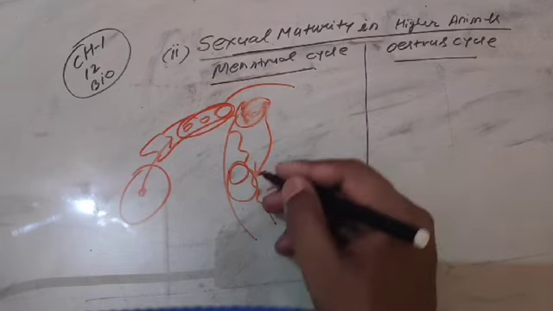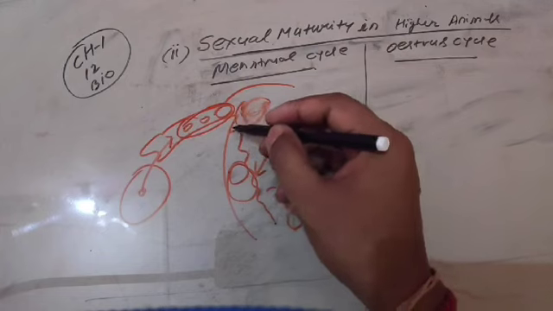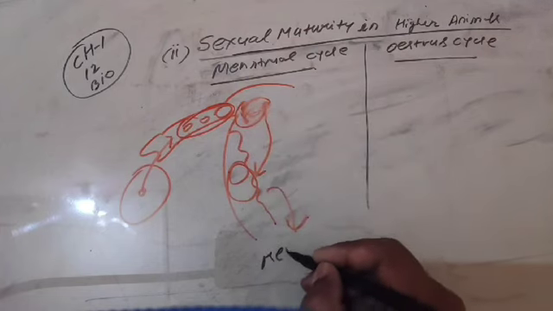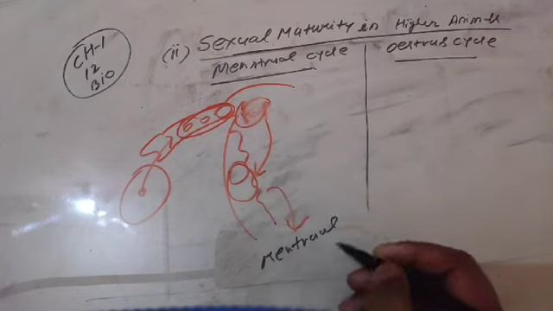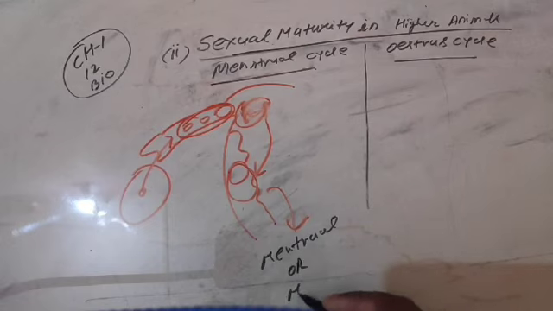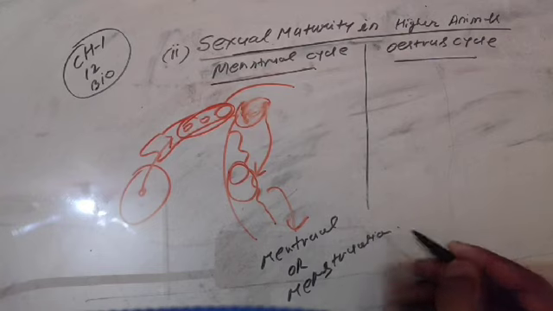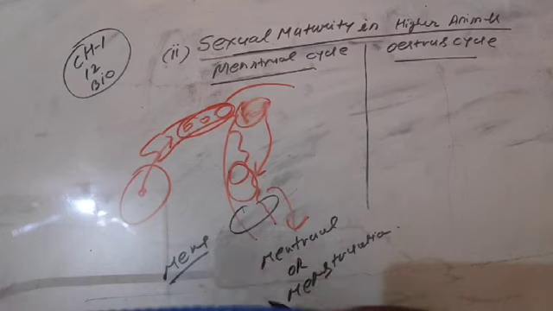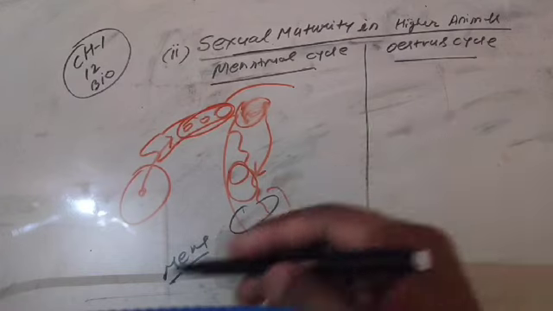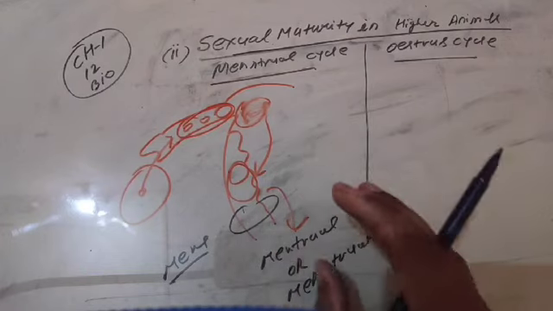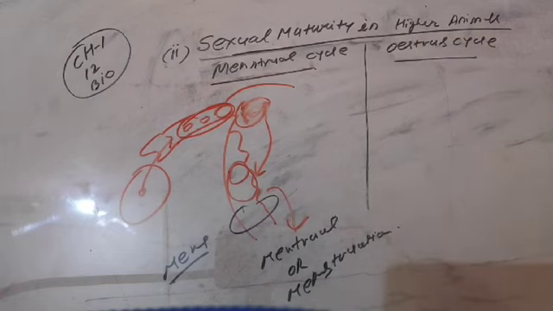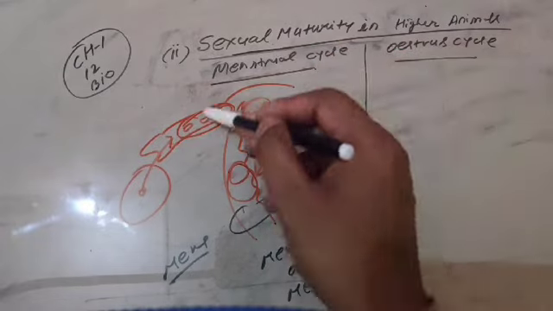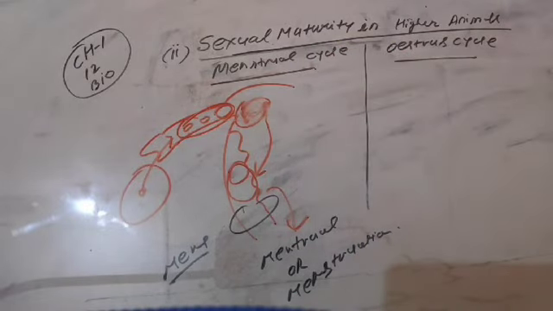The falling of the thick blood lining is called menstrual or menstruation. And this thick blood lining is called mens. Keep in mind that it is a cyclic process which occurs at a periodic interval of 28 to 29 days, and due to this cyclic event, it is called the menstrual cycle.